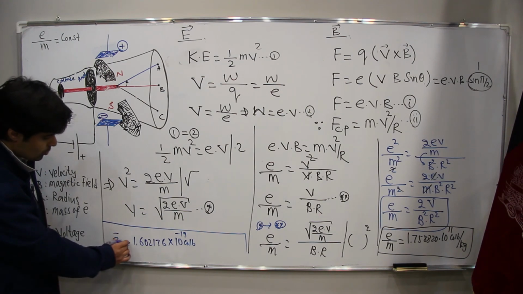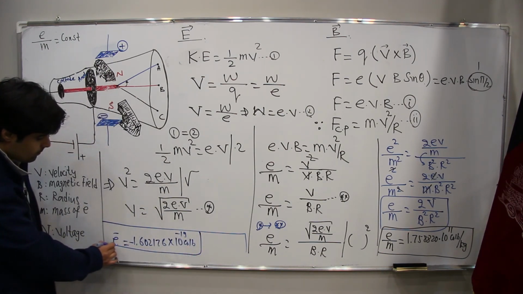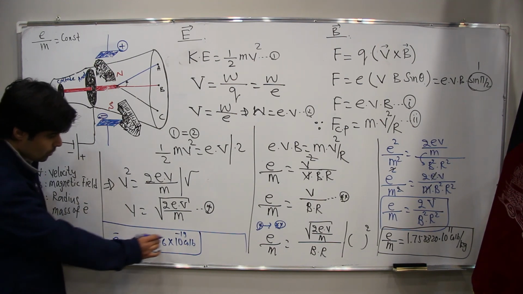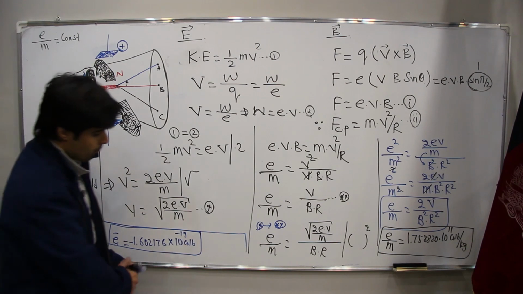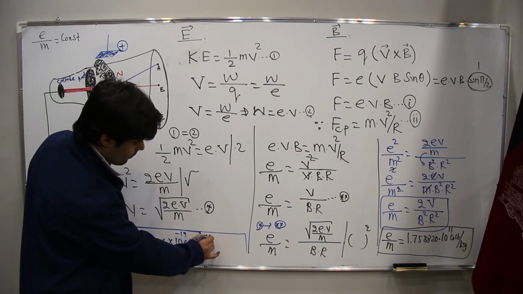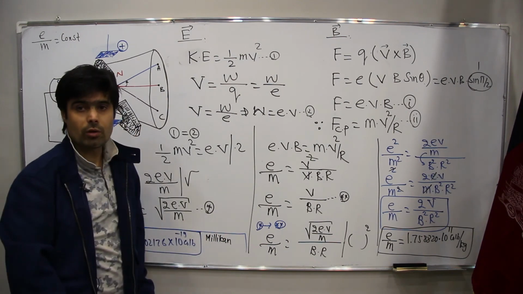And this charge is negative. This is the charge of electron, which was proved by Millikan by usage of oil drops.